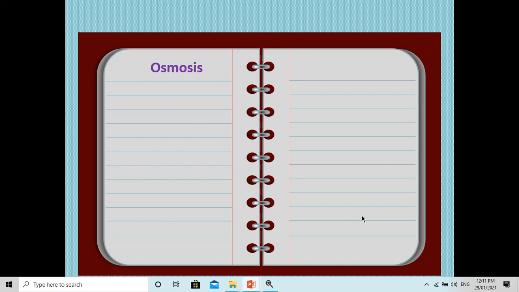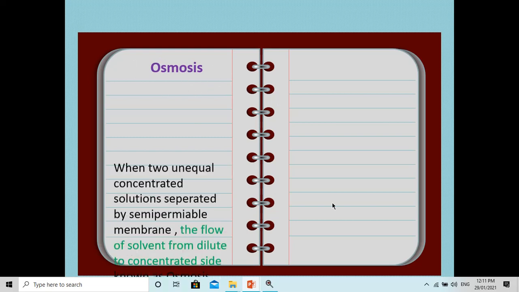The first and very important method that we have to discuss is reverse osmosis, the RO system, which is used for desalination of brackish water or water which contains a large amount of salt. Before discussing reverse osmosis, we can discuss osmosis.